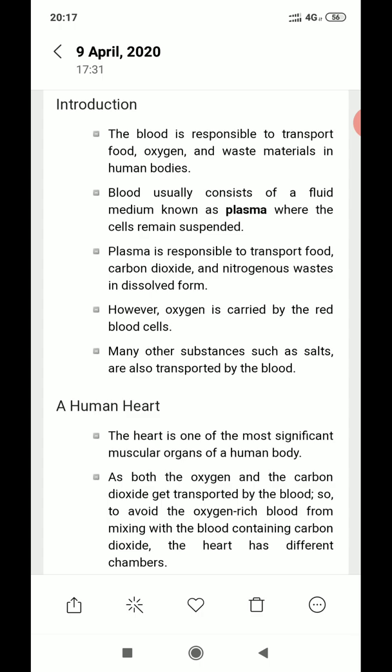Next are the white blood cells, that is leukocytes. They are almost 1% in our body, but these cells fight against the germs which are present in the body. Last are the thrombocytes, that is blood platelets.